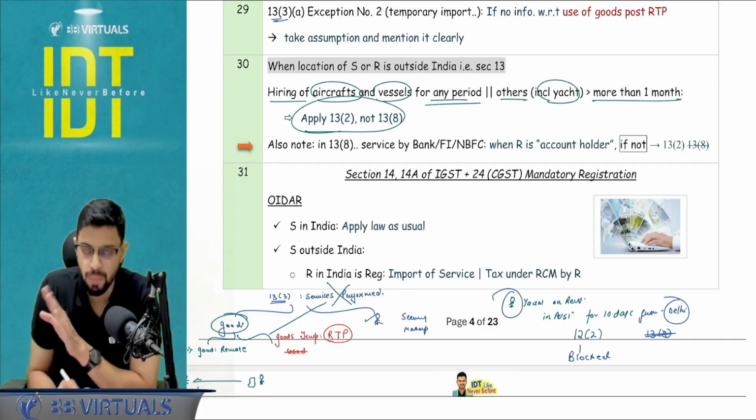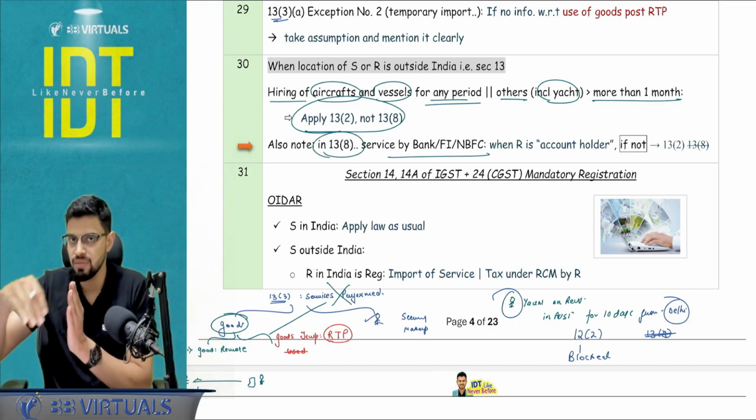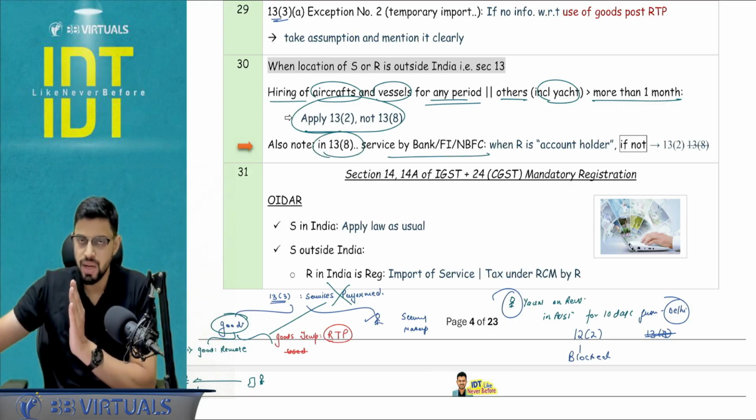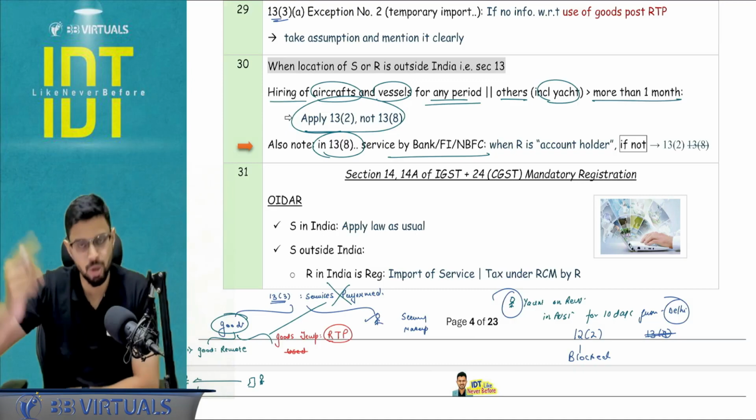Otherwise, if more than 1 month, you will apply 13.2. Okay. And another point to be noted in 13.8, basically there are 3 services. Apart from this, there is an intermediary service and there is a service by the banking and financial institutions that should happen to the account holders. Then 13.8 will apply, otherwise 13.2 will apply.